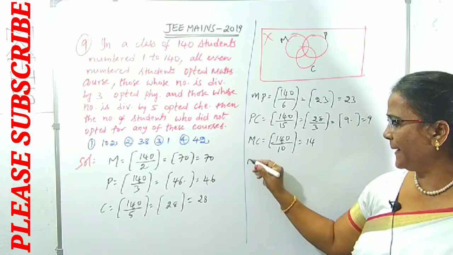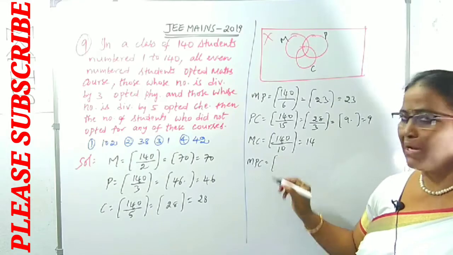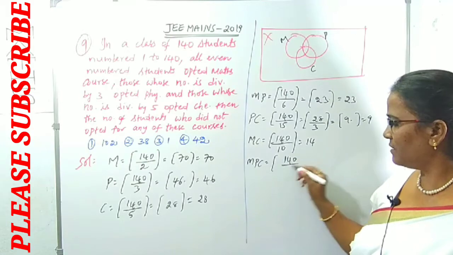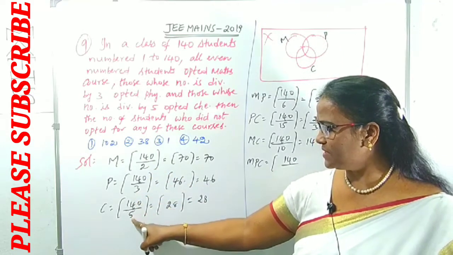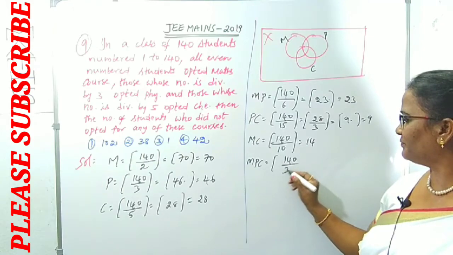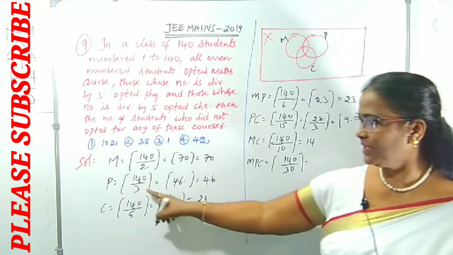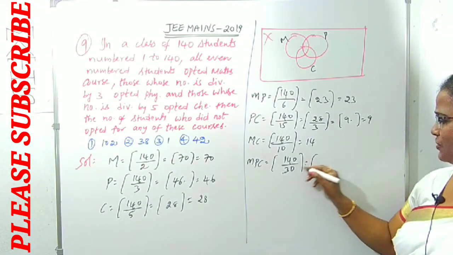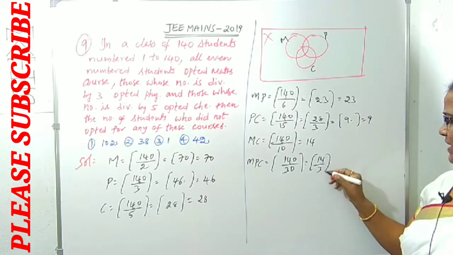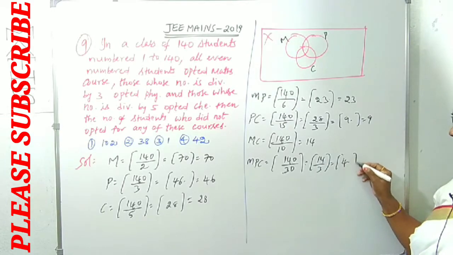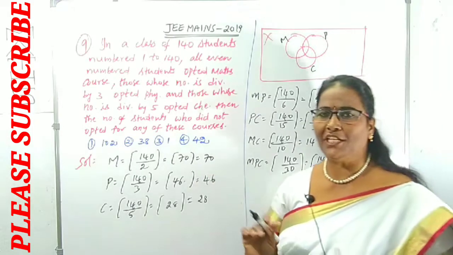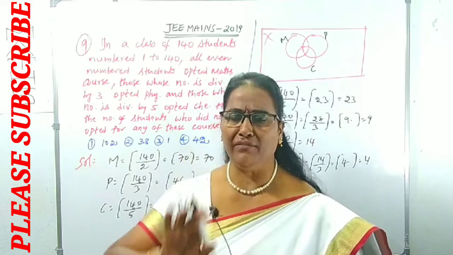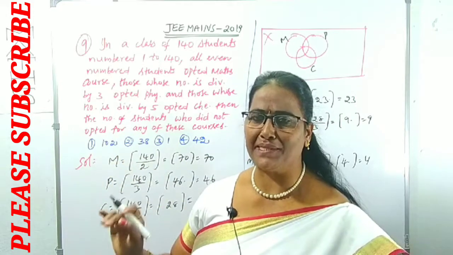And also next MPC we want. Maths, physics and chemistry means what? We can divide 140 by 2 into 3, 6, 6 into 5, 30. Right? 6 5s are 30. Like that you have to take. That is 140, 0 0 cancel, 14 by 3. 3 fours are 12, 4 point something you can get, that is 4 only. Now like that you have to collect the data in this question. In the previous question, the 8th question, everything was given, but here you have to collect it. That is the major role here.